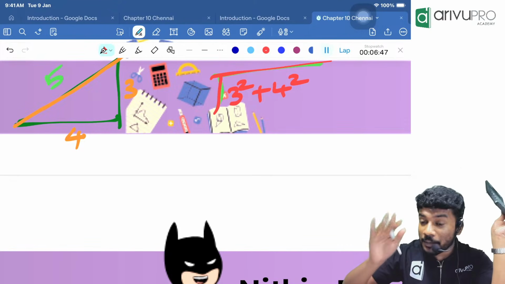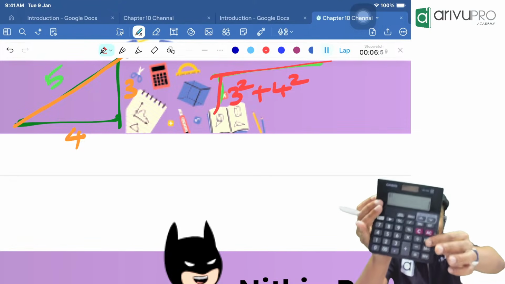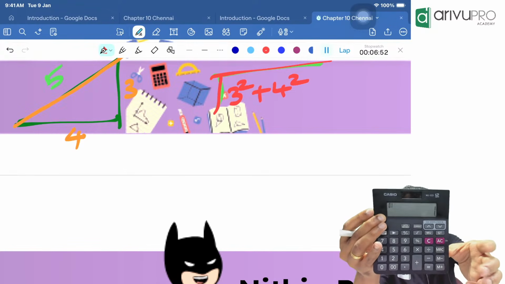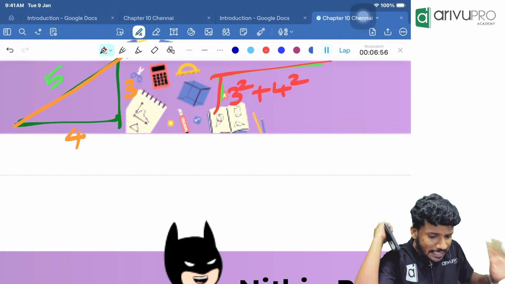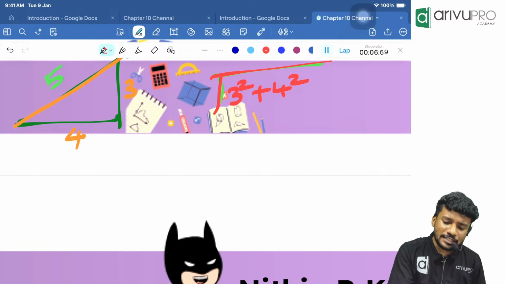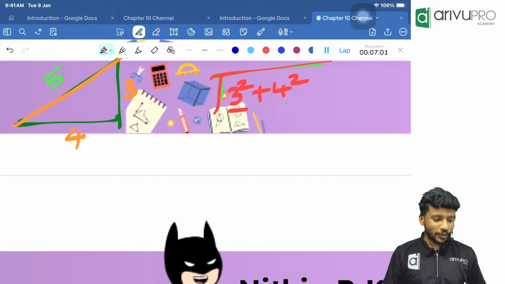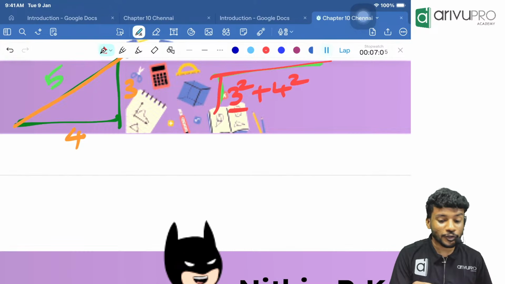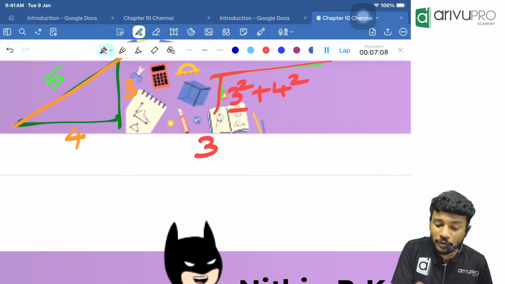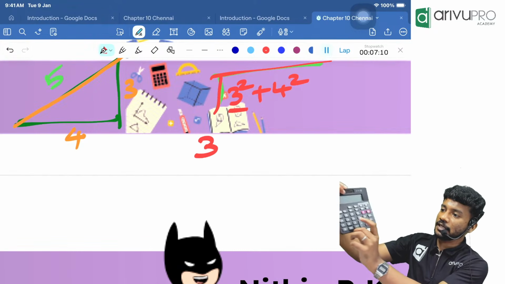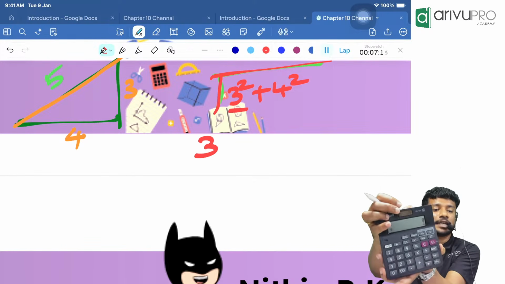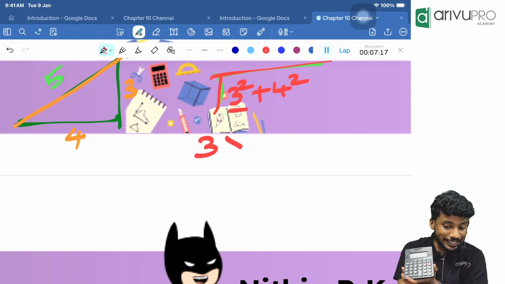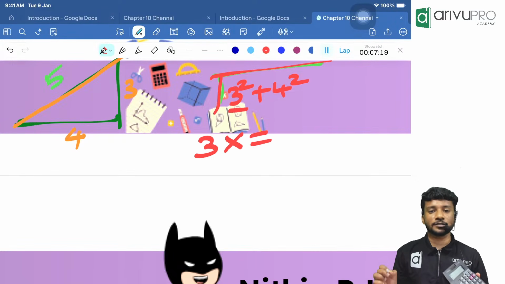So, clear the memory. How? Clicking the MRC button, minimum 2 times you click. Then automatically the memory will be cleared. Okay. Then I want to find 3 square. In school we studied 3 square is nothing but 3 into 3 which is equal to 9. But here we are not going to do that. I will type 3 on my calculator, then I will click into equal to. I will get 9.